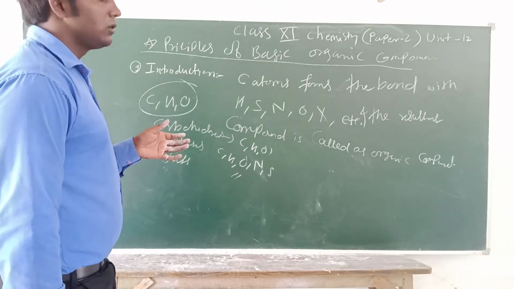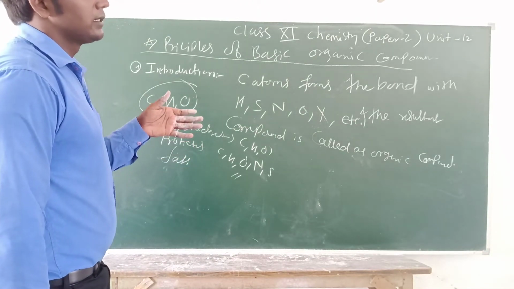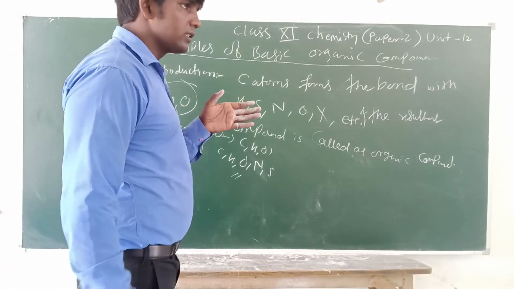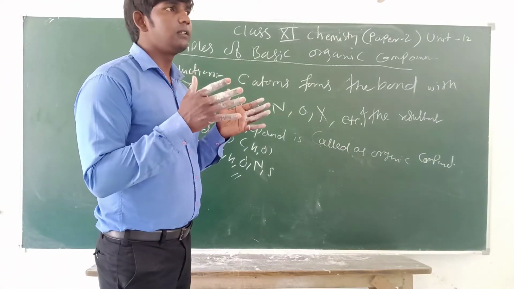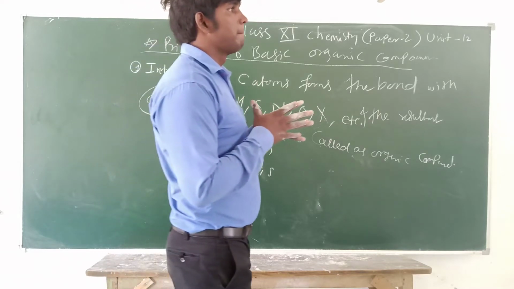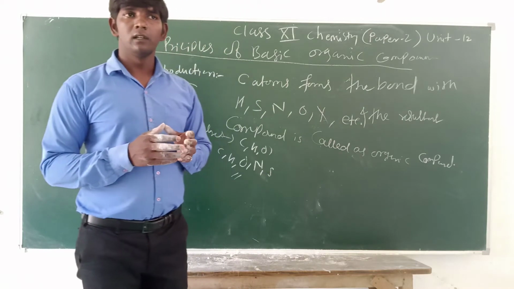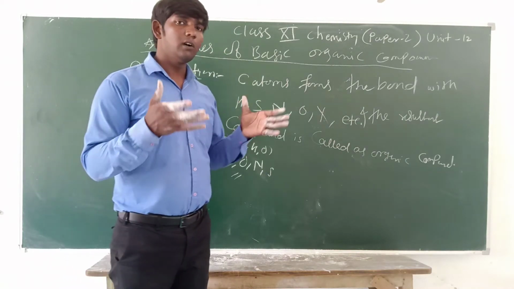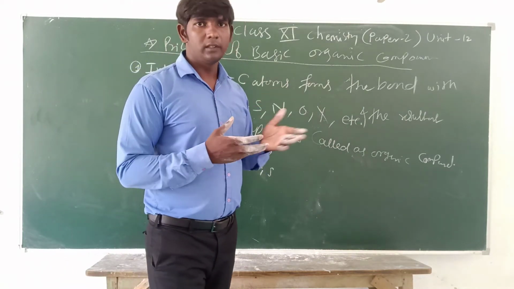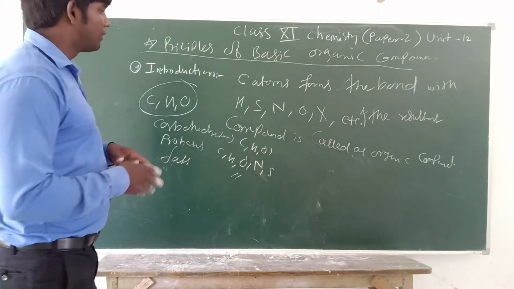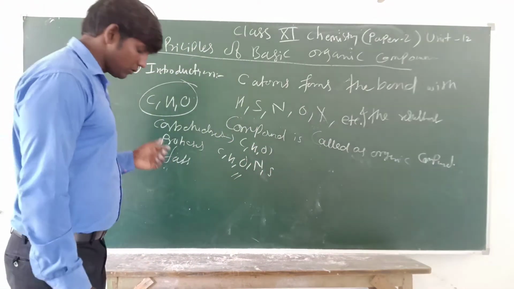The grass, the leaves of trees, herbs and shrubs are all made up of organic compounds. Now we go further; the introduction is over.